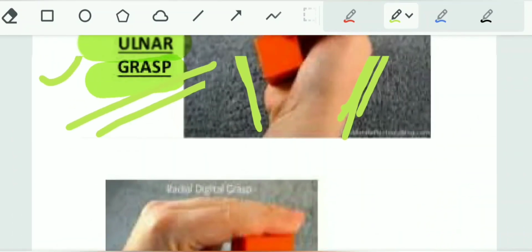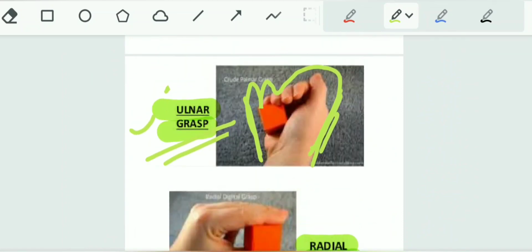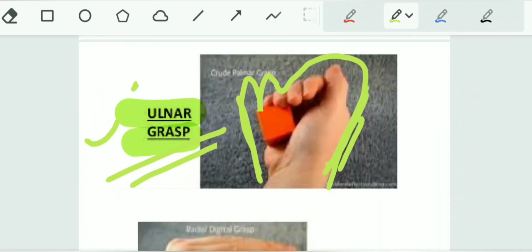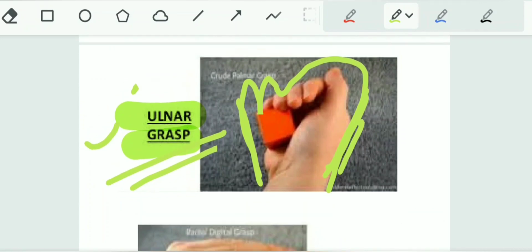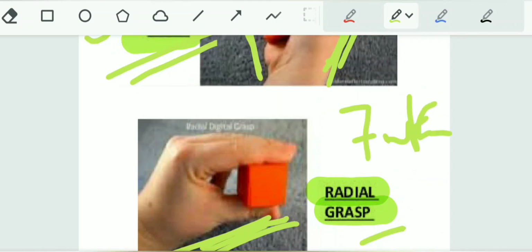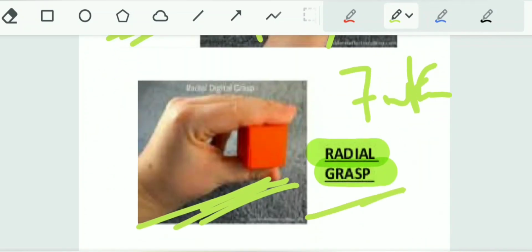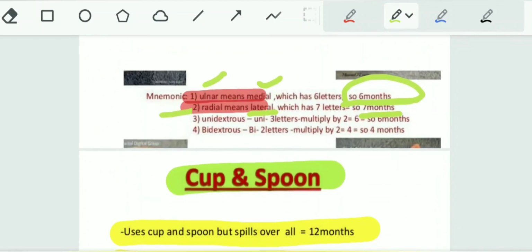Let's see here again. The ulnar side or the medial side will appear at 6 months, and the radial or the lateral has 7 letters, so 7 months. Ulnar grasp appears at 6 months and radial grasp appears at 7 months.